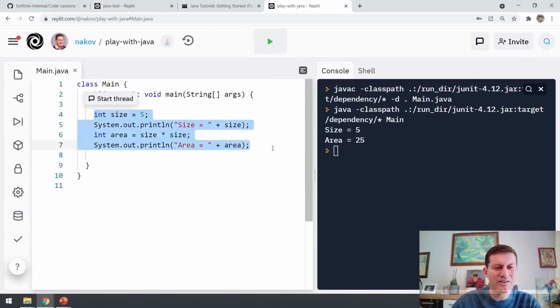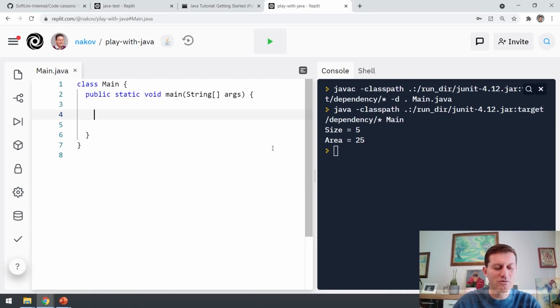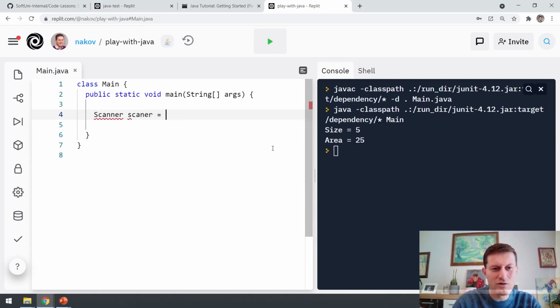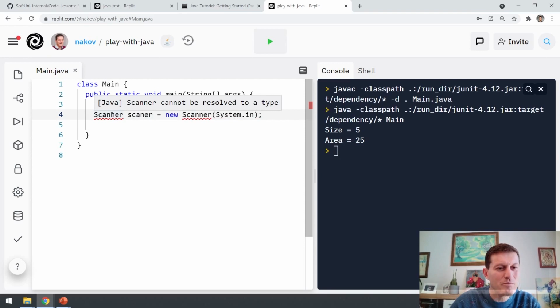So we have the same Java program, and we say scanner equals new Scanner(System.in). Okay, System with capital S. So we need to import this. What does this mean?